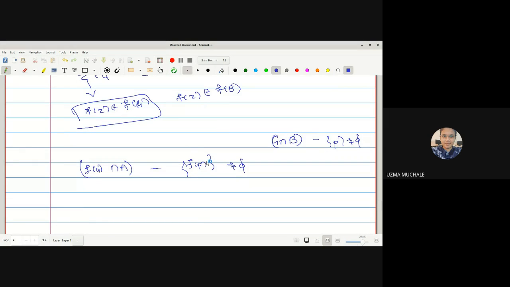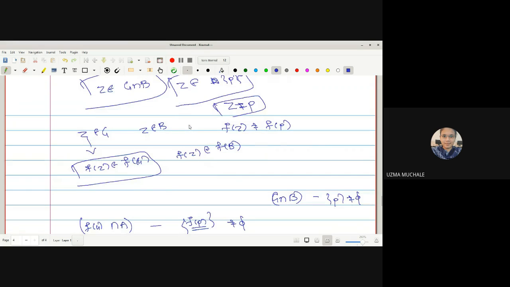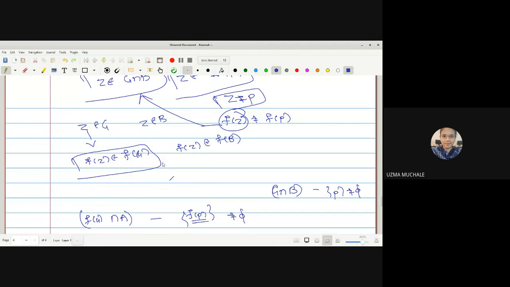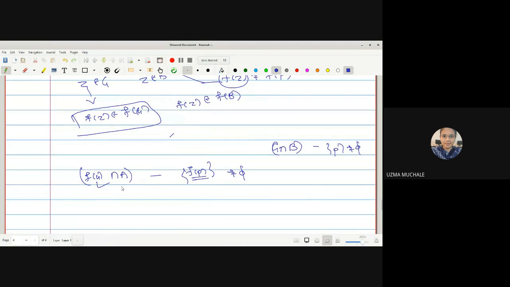Why is this so? Except this point f of p, we have another point. What is that other point? f of z, which is a member of this intersection. Now I can say that f of z is a member of f of G as well as a member of A. So except this point f of p, I have one more point.